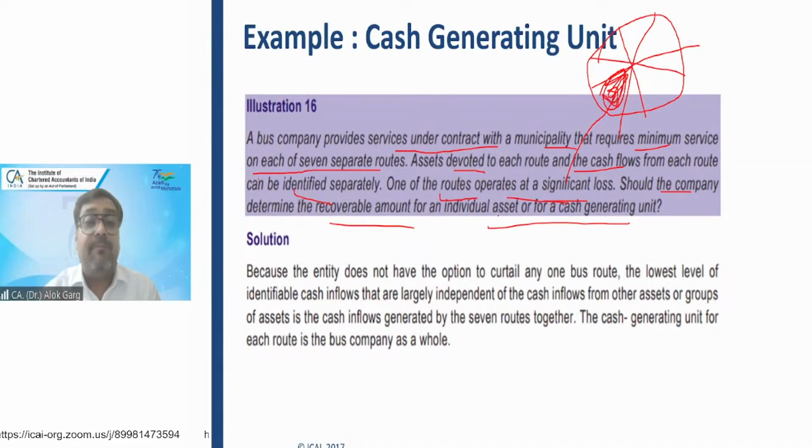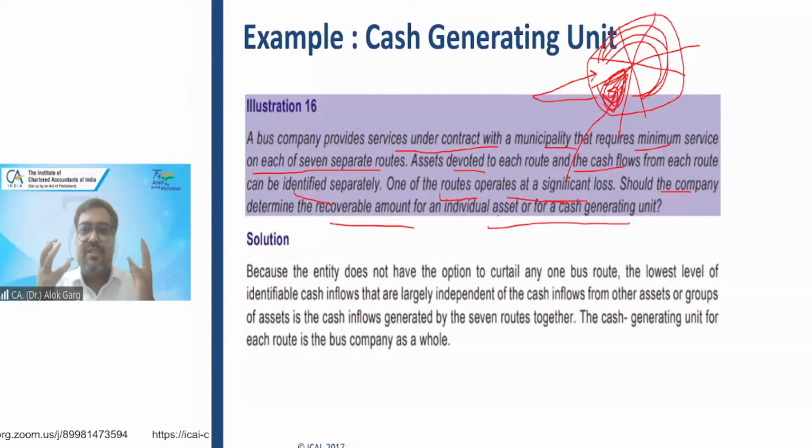And probably, if the bus company denies operating on this route, the municipality will not allow operating on these 6 profitable routes, right? So this one loss-making route is providing for the 6 profitable routes. It means it has to be seen for the entire bus company as a whole, collectively. These 7 routes, these 7 buses as a whole, need to be seen as the smallest group of identifiable assets which are generating independent cash flows, right?